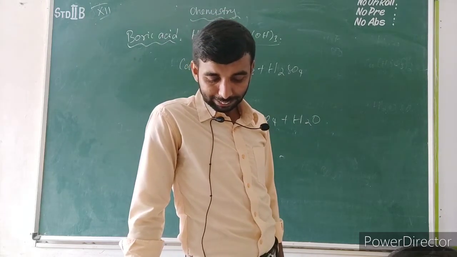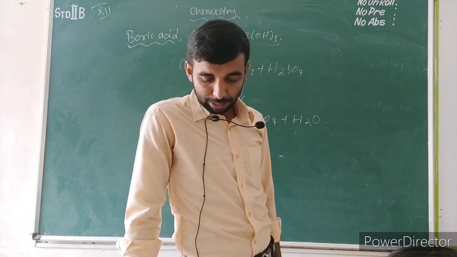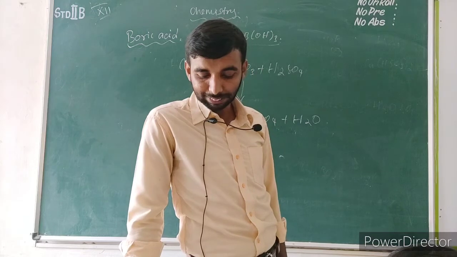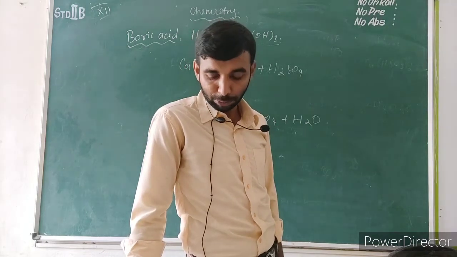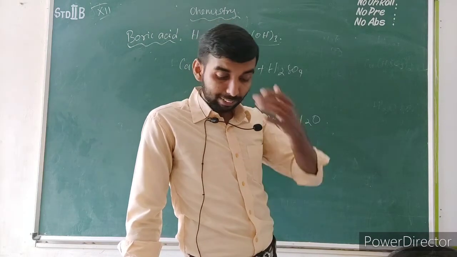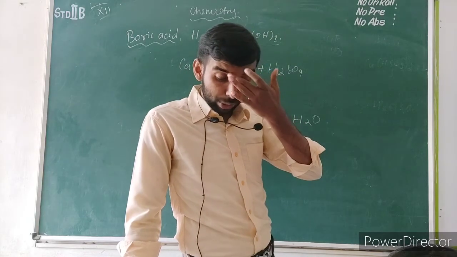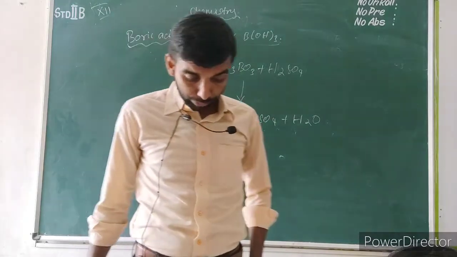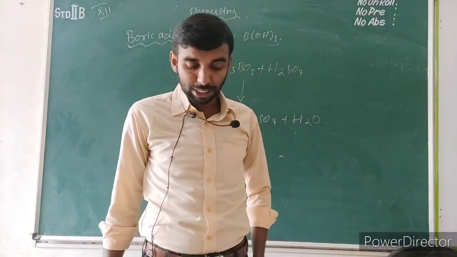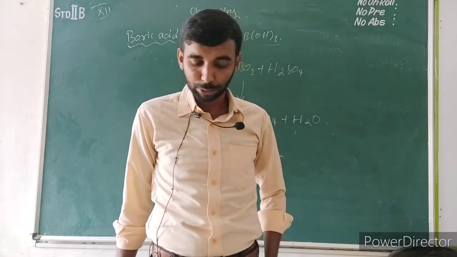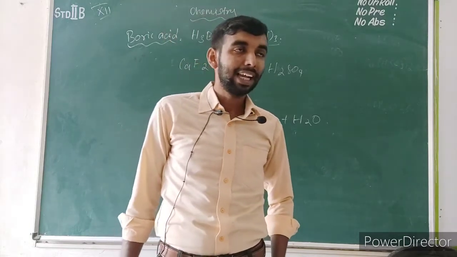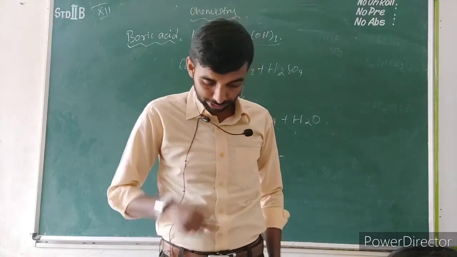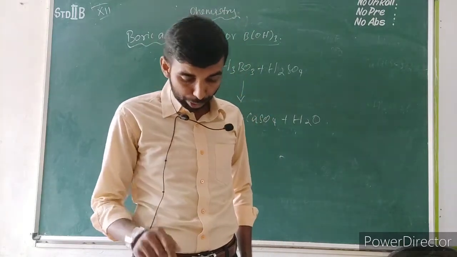Next is the structure of boric acid. It will be asked as a 5-mark question, so please make a note. Boric acid has a two-dimensional layered structure. Please see the structure given on page number 35, figure 2.2. It consists of BO3 3- units linked to each other by hydrogen bonds, as shown in figure 2.2. The bond occurs between hydrogen and oxygen.